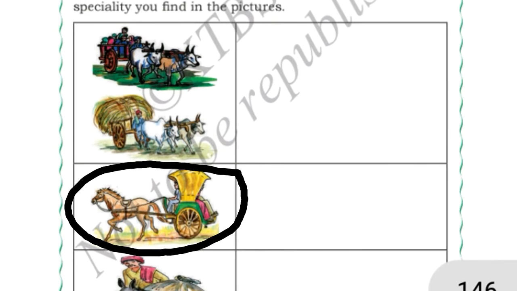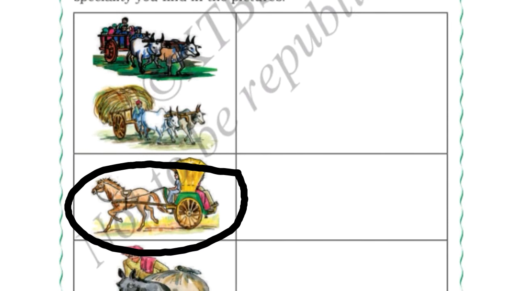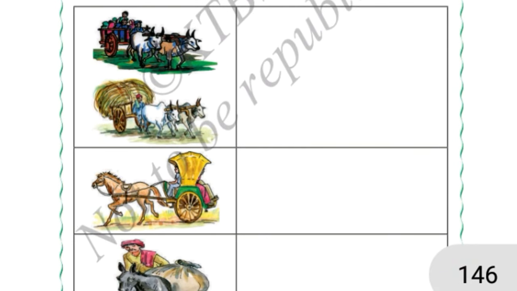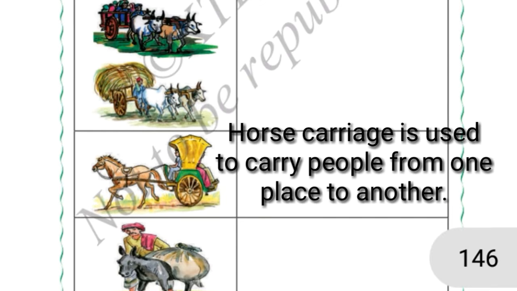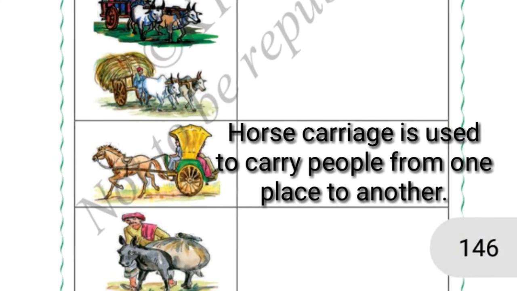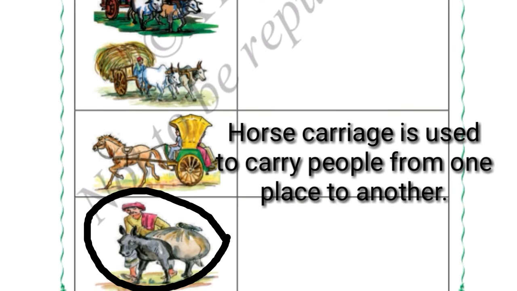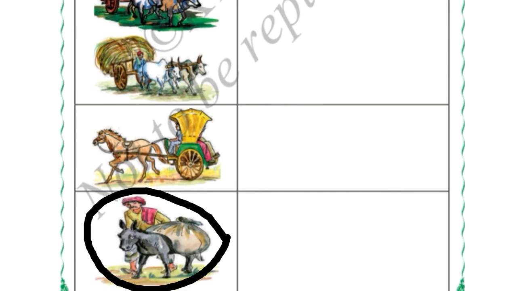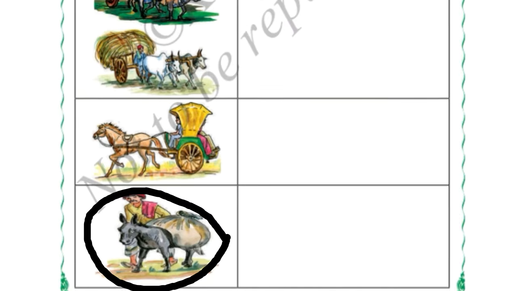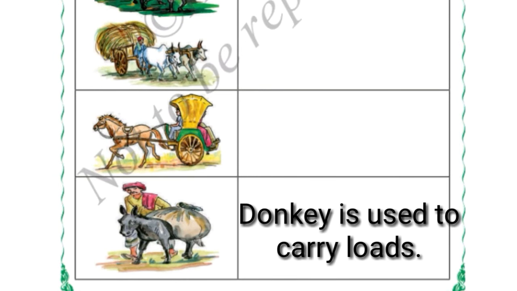Okay, next, what is this? This is a horse tanga, a horse carriage. We will say this as a horse carriage. In this picture, what will you observe? You will observe that a horse carriage is used to carry the people from one place to another place. Okay, next. What can you observe in this picture? You can see the donkey is used to carry the load from one place to another.